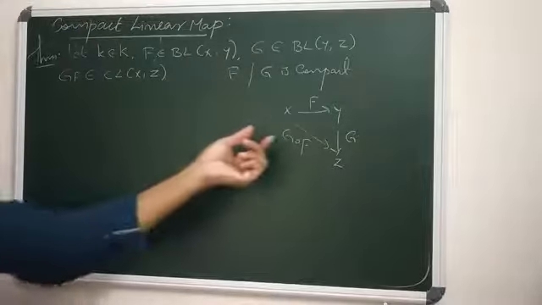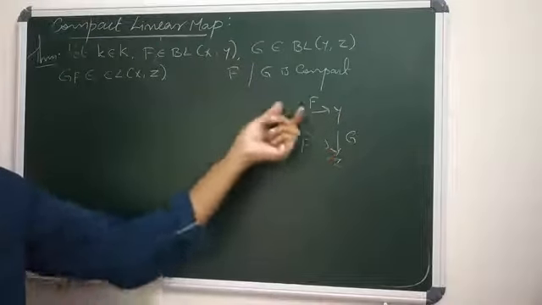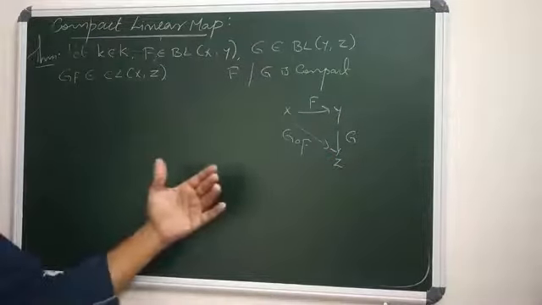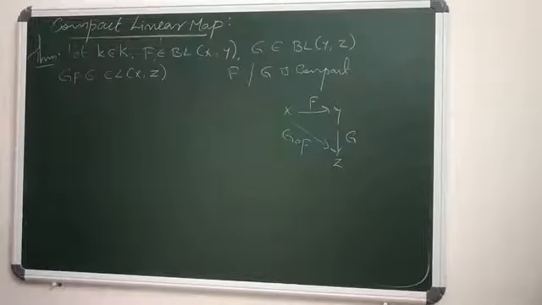If one of them is compact linear, then the composition G composition F is also a compact linear map. Okay, how to prove this one?